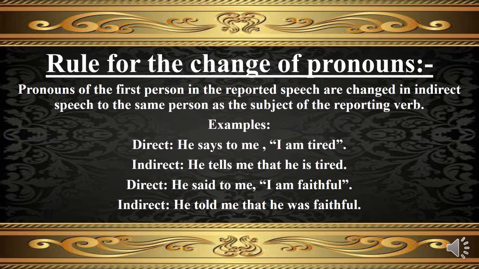The first person pronoun, that is "I", in direct speech will be changed into "he" in indirect speech, as evident in the following examples. So the indirect speech will become: He tells me that he is tired. In direct speech, the statement of the second example is: He said to me, "I am faithful." In indirect speech, the statement will become: He told me that he was faithful. Here again "I" will change into "he".